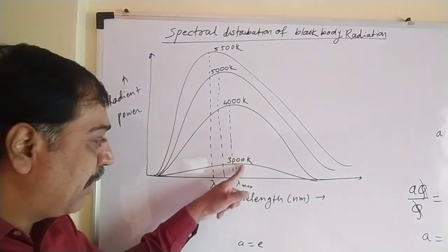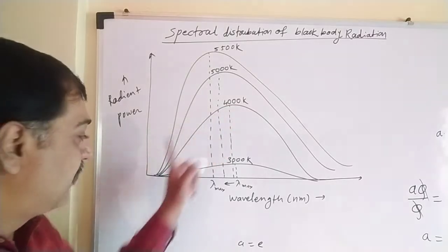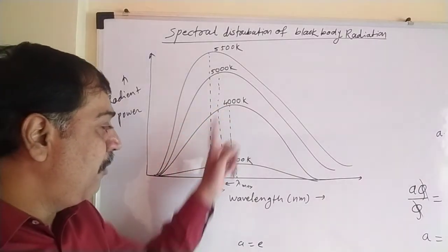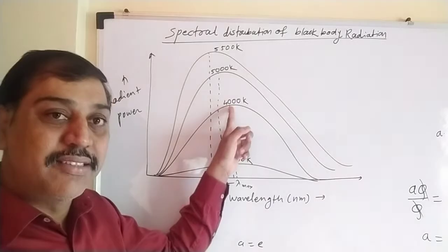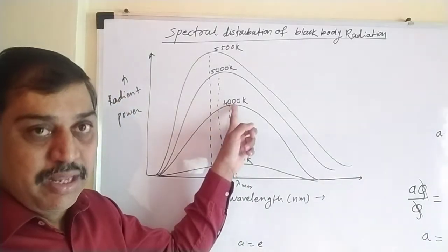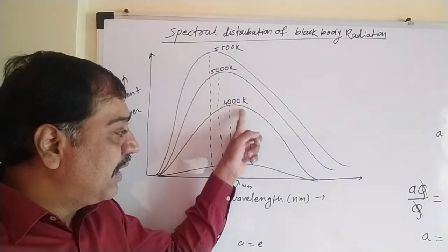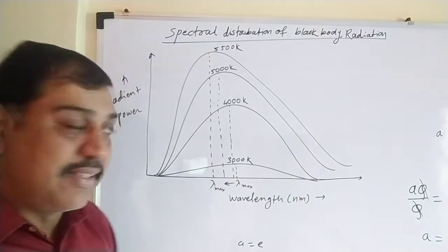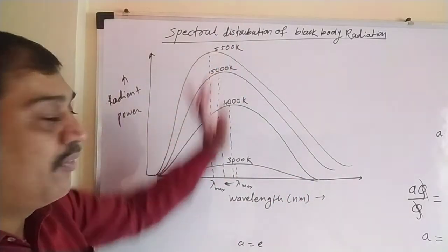Same, if we increase the temperature from 3000 to 4000 Kelvin, the radiated power increases to a maximum value as wavelength increases. At a certain wavelength it is maximum, and further it is seen that it decreases. With further increase in wavelength, it decreases. Same thing occurs for 5000 and 5500.